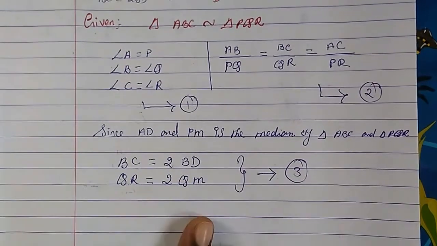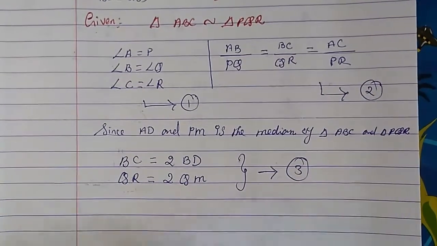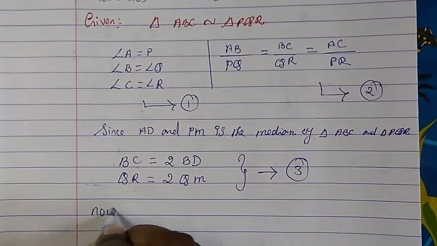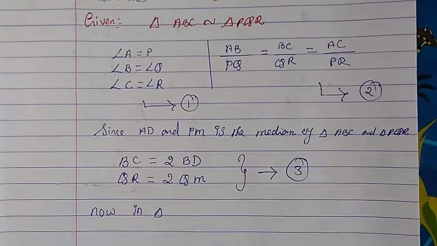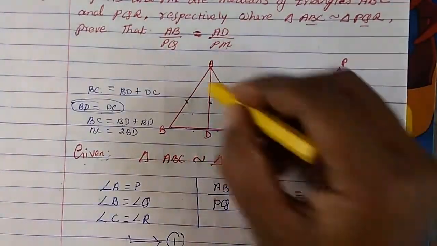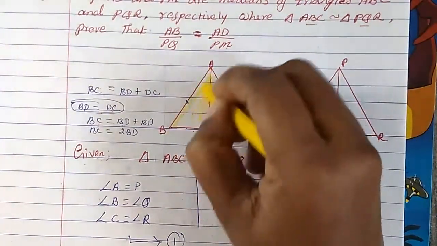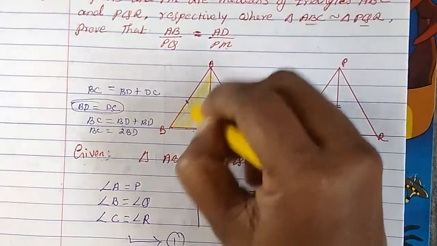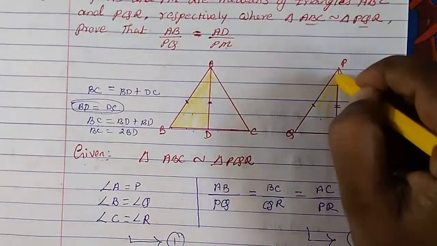Okay, so now we have all three equations. Now let's take this triangle and this triangle, of this triangle and this triangle.